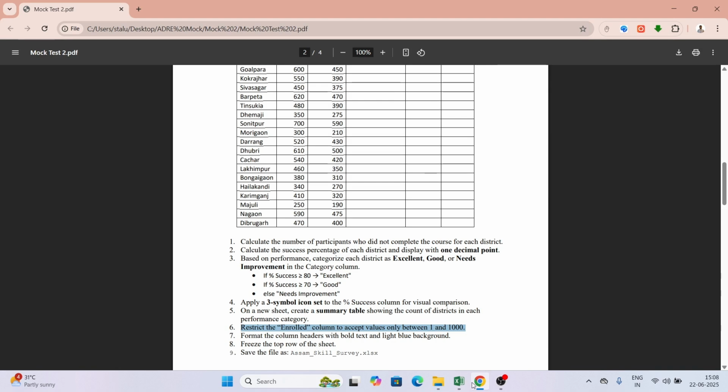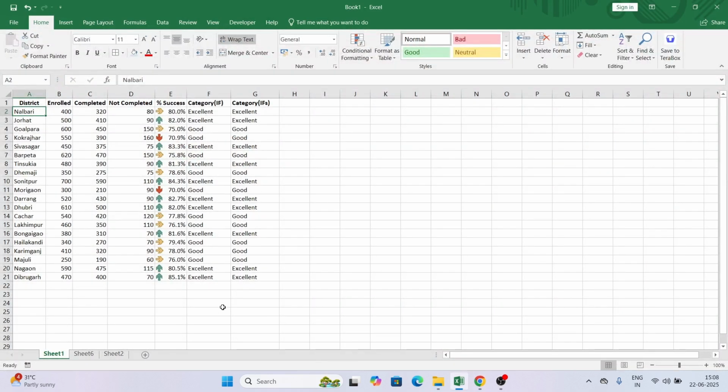So we are asked to make the enrolled column accept values only between 1 to 1000. The user should be allowed to enter values from 1 to 1000. Right now, for example, there is 470 here. If I change it to 1470, I can do so. It is allowing me, but this should not be allowed, it should be restricted. So let's see how we can do that. We need to select the range where we need to apply data validation.